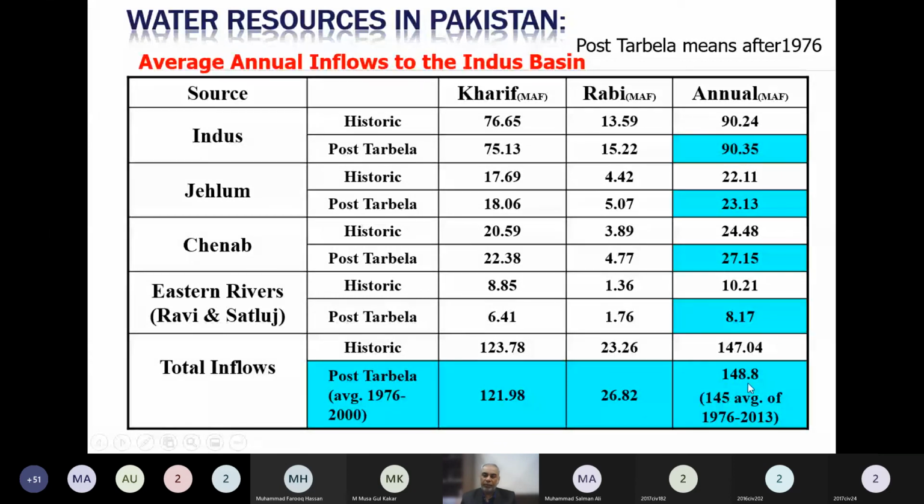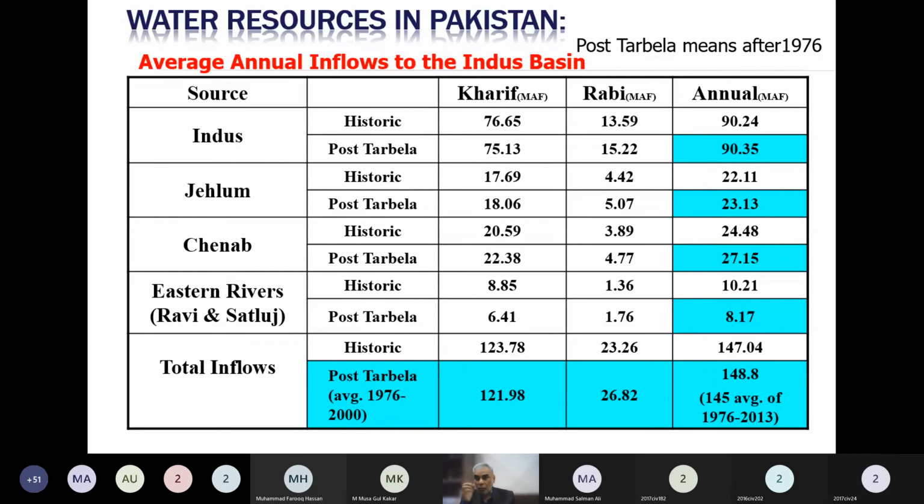So 145, or about 148 million acre feet, is the figure which you should know, the average water which is coming to Pakistan through rivers. Rainfall was about 40 million acre feet, total rainfall on the Indus Basin, and 145 million acre feet we are getting from surface water.